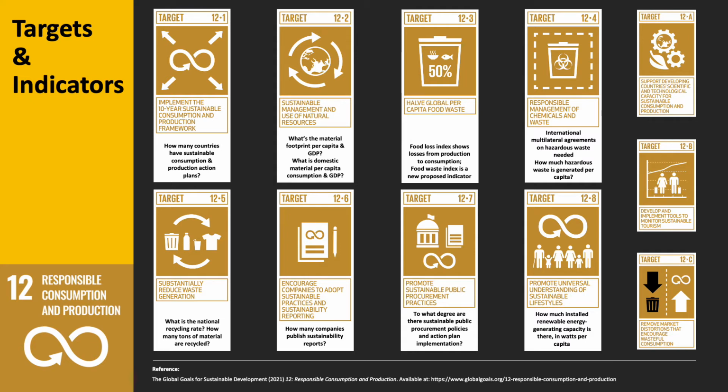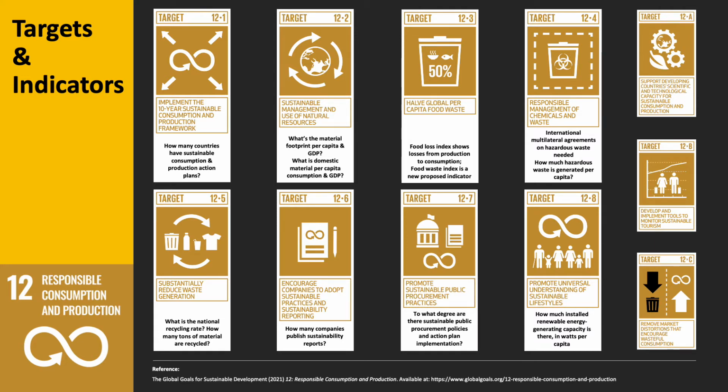Target 4 is responsible management of chemicals and waste. So international multilateral agreements on hazardous waste are needed, and we want to know how much hazardous waste is generated per capita. 5 is to substantially reduce waste generation. So our indicator is what's the national recycling rate? How many tons of material are recycled?